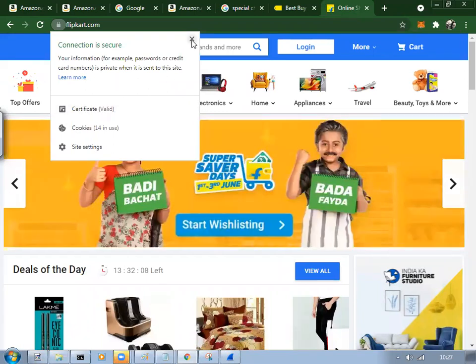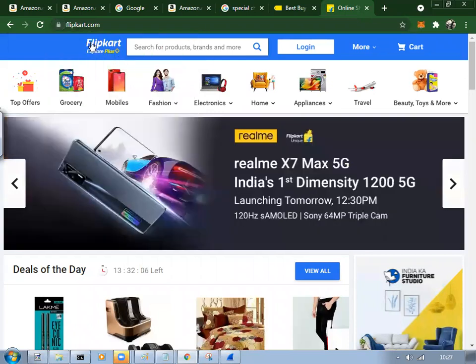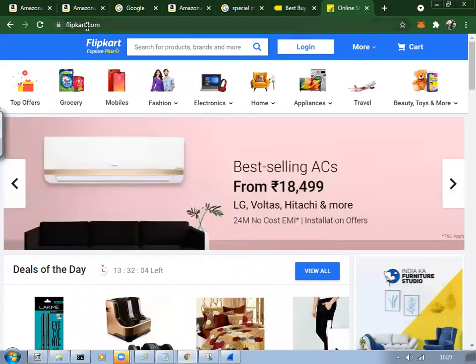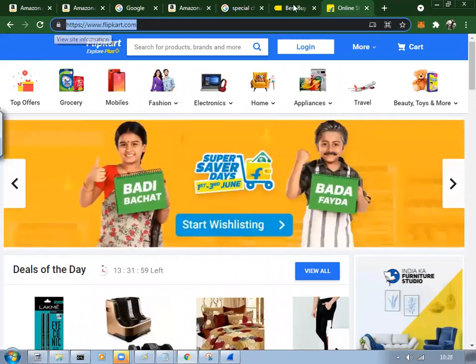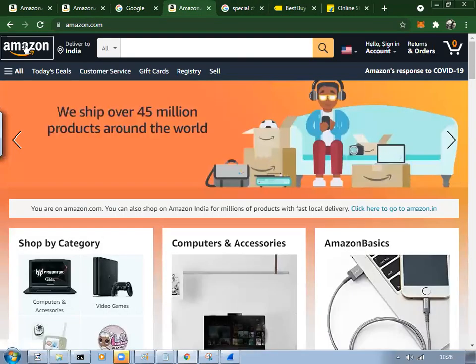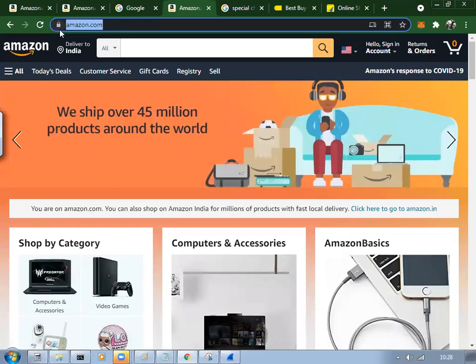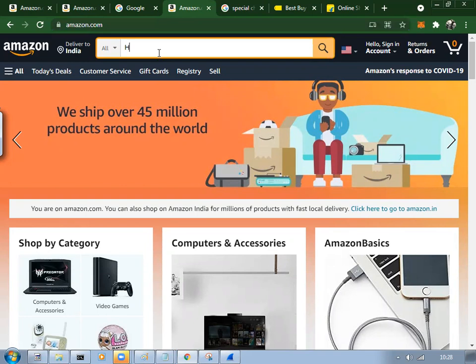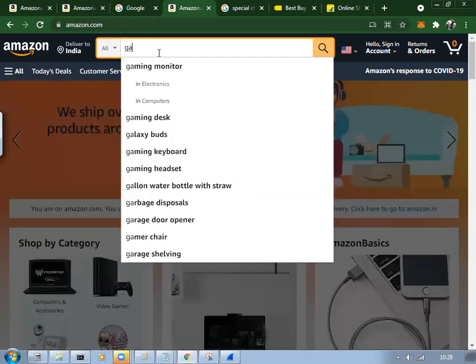But as of now, what you have to remember is that it says you have reached the genuine Flipkart website, the genuine Best Buy website, the genuine Amazon website. That means it is secure to browse and purchase. Say, for example, I want to buy a gaming console.